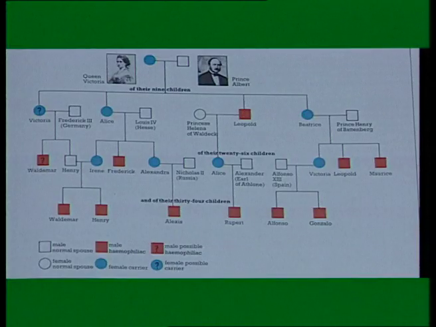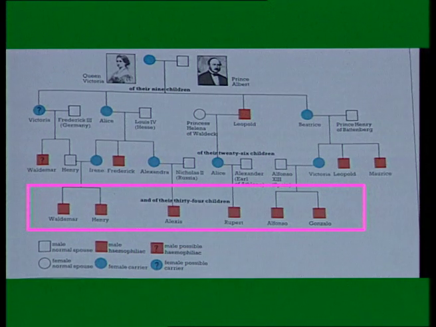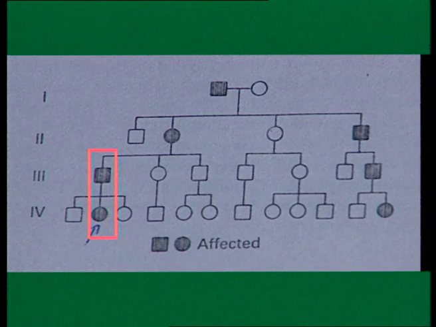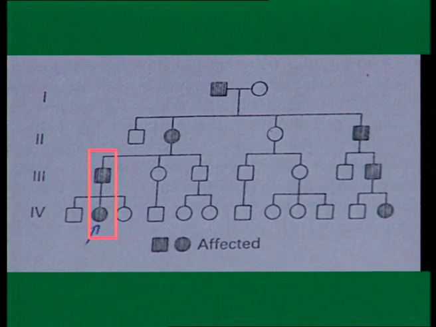These normally manifest only in males and are transmitted by the carrier females. The next one is X-linked dominant disorders. Only a few disorders are known to be inherited in an X-linked dominant manner. The affected male transmits this disease to all his daughters.